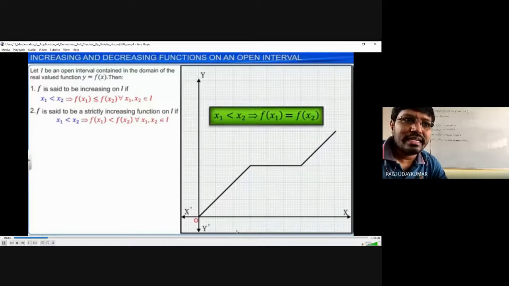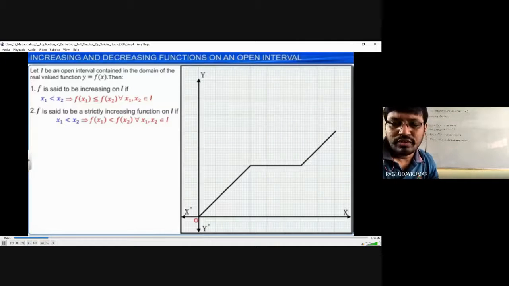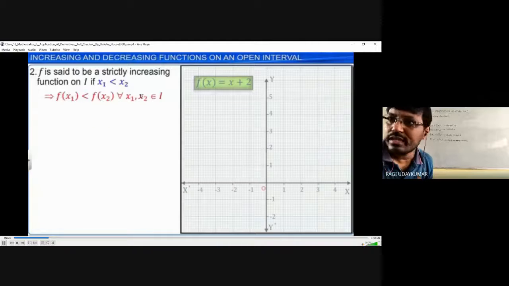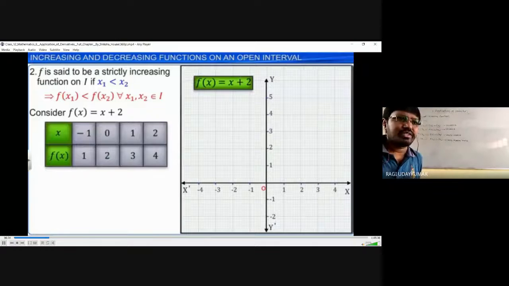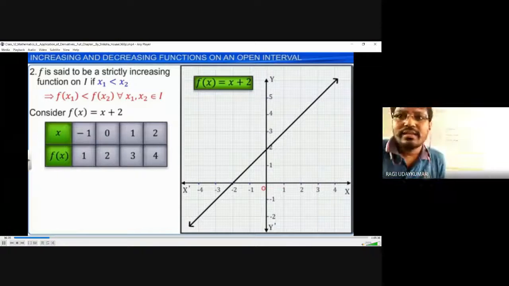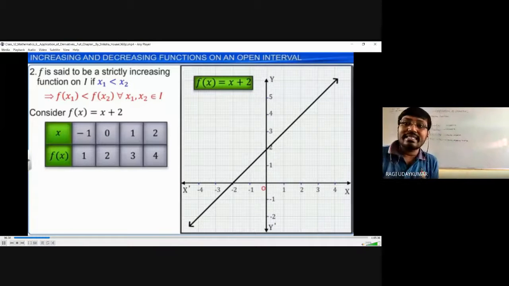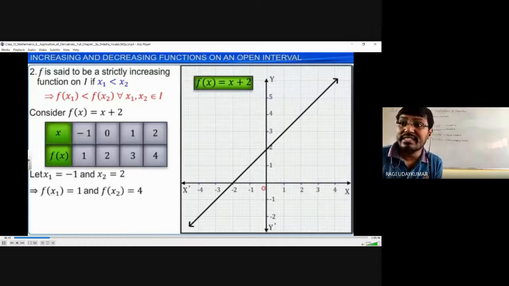The graph of the increasing function, whenever you take into consider, is like this. So this is a graph of the increasing function. Now let us take the example of f of x is equal to x plus 2. From this you are going to understand very clearly. See here, it is going on increasing. This graph is called strictly increasing.